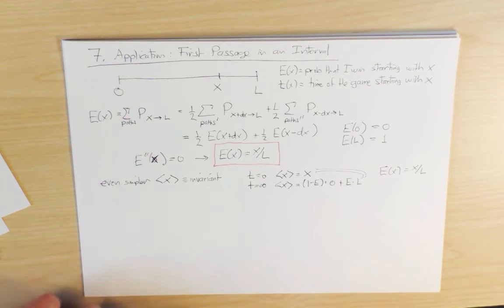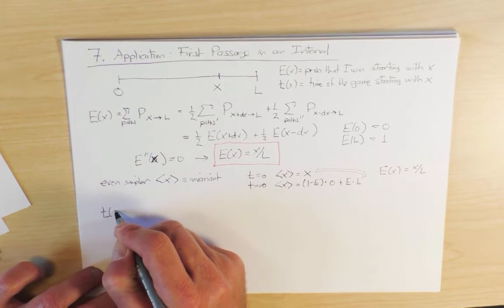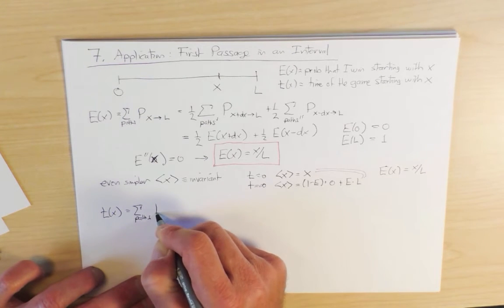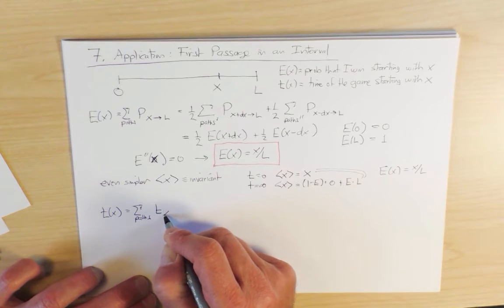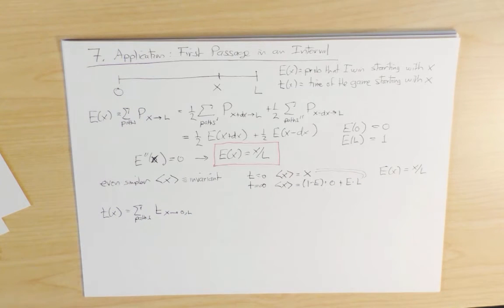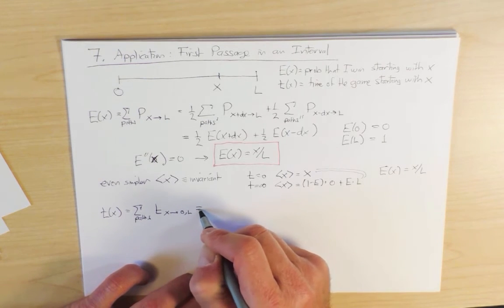So in principle, to find the mean time, I should enumerate over all paths, t of a path that starts at x and either goes to 0 or to L. So I'm looking specifically at the unconditional time for the game to end. I don't care who wins, I just want to know how long the game will take to end, independent of who's won. In fact, one can extend this formalism to compute the conditional exit times, that is, the time for the game to end given that I win, or given that you have won. But now I'm going to apply exactly the same reasoning as I did for the exit probability.